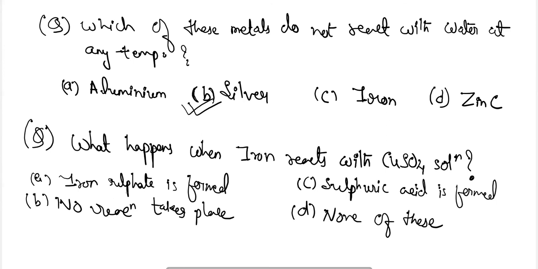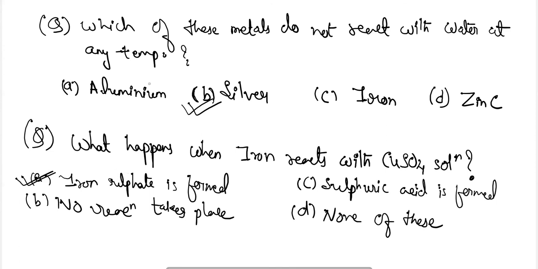So the answer for this question is that as iron is more reactive than copper and is present above copper in the reactivity series, iron will displace the copper from its salt solution to form iron sulfate. So the answer will be A.